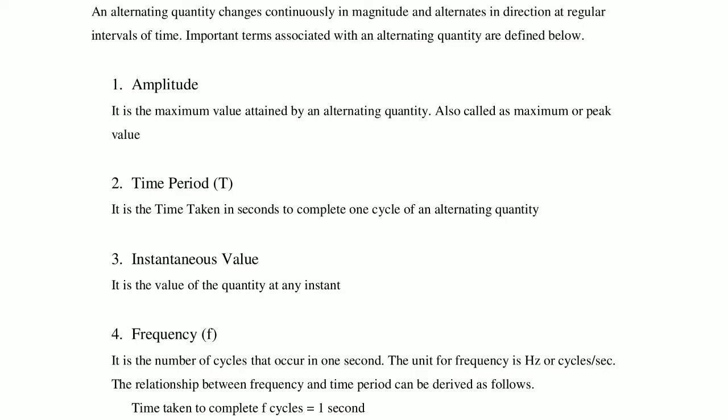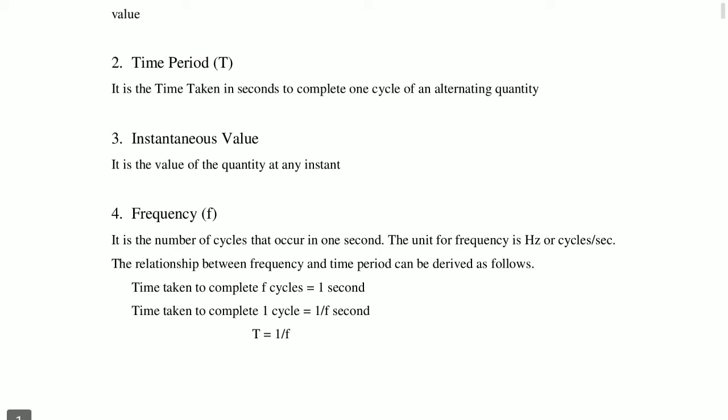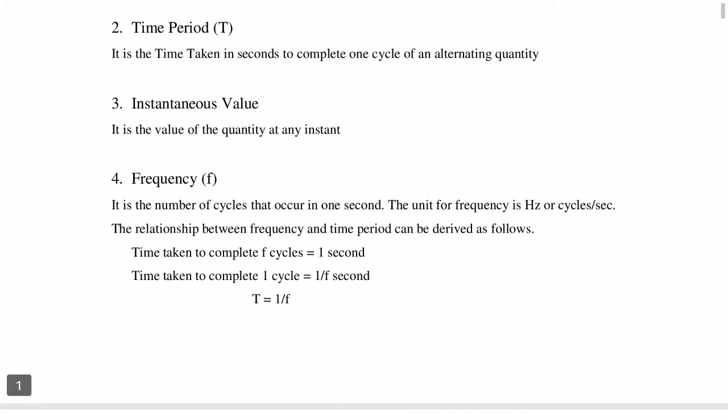Or cycles per second. So f is the reciprocal of the time period, or time period is the reciprocal of frequency. So T is equal to 1 by f, or f is equal to 1 by T. T is always in seconds, and f is in hertz, or cycles per second.